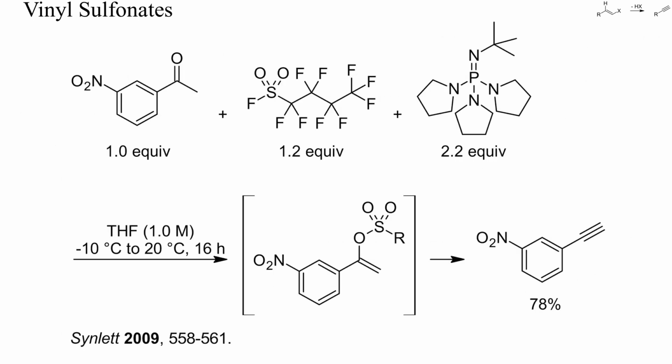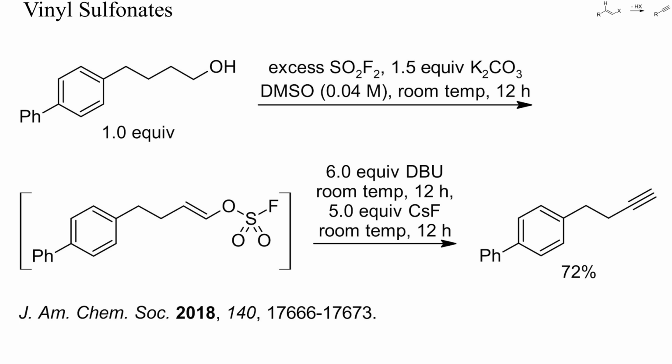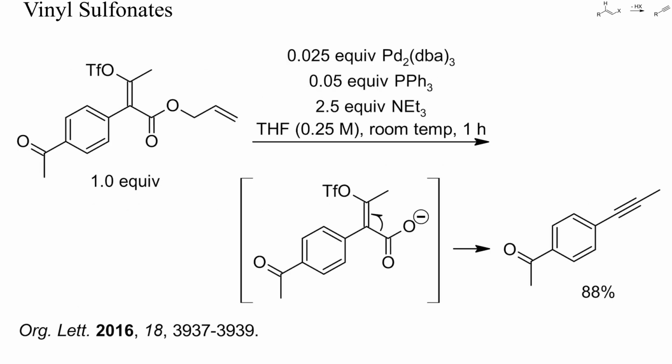Another strategy is the intermediate generation of vinyl sulfonates, as in this example. Vinyl sulfonates can also be prepared by oxidation of alcohols with an excess of sulfonyl fluoride in DMSO, as shown here. Best results in this specific case were obtained by a sequential treatment of the vinyl sulfonate, first with DBU and then with cesium fluoride. In this example, elimination of triflic acid from a vinyl triflate occurred upon palladium-catalyzed saponification and decarboxylation of an allyl